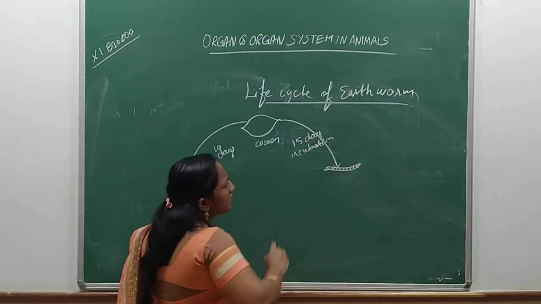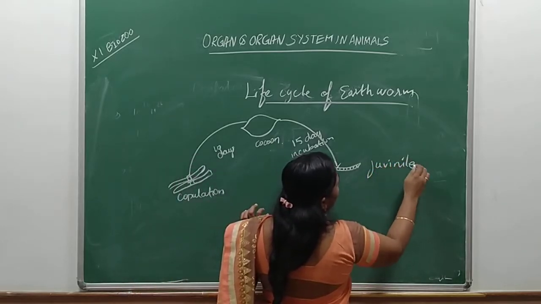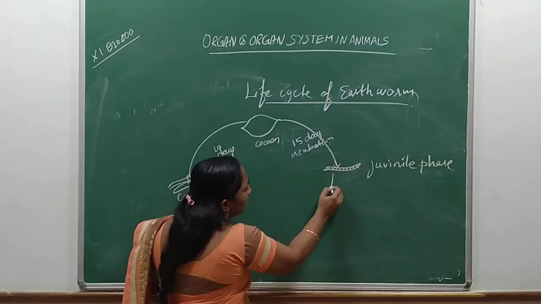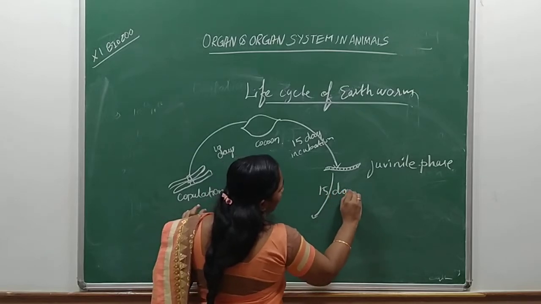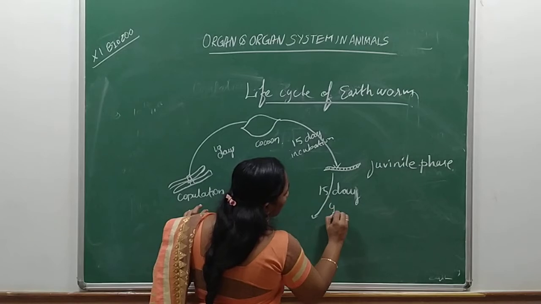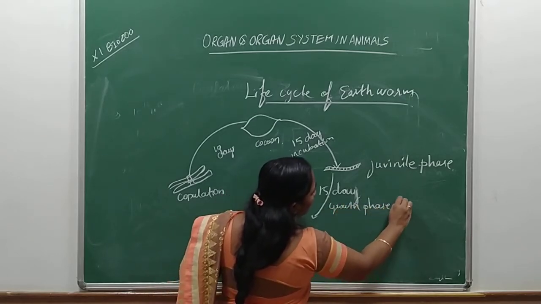This is called the juvenile phase. After that, again it will take 15 days. These 15 days are called growth phase 1.